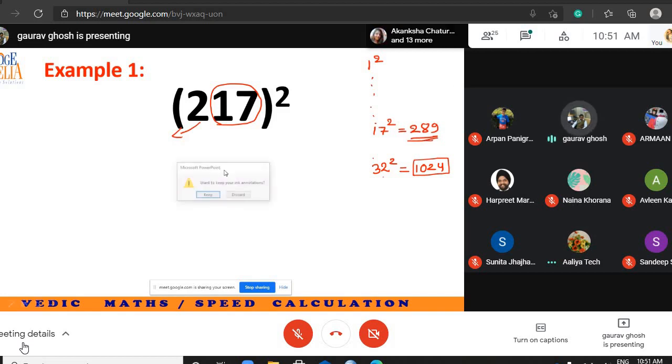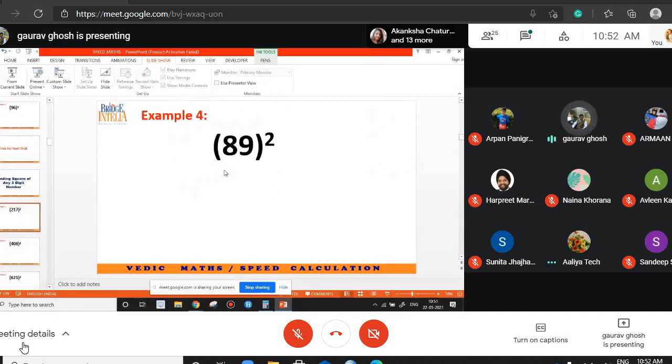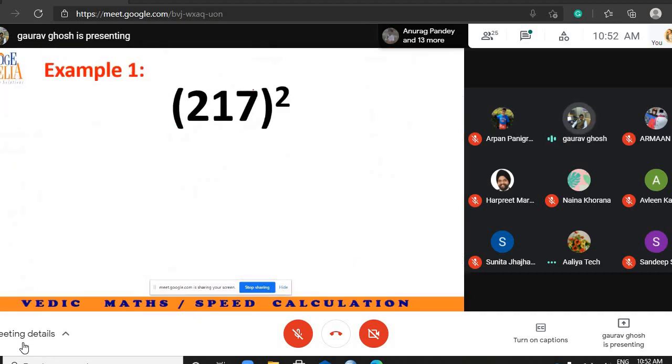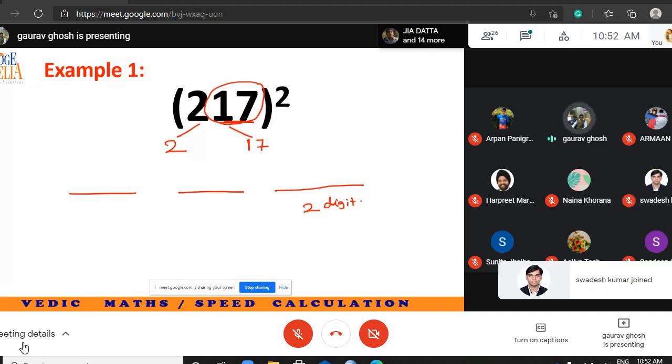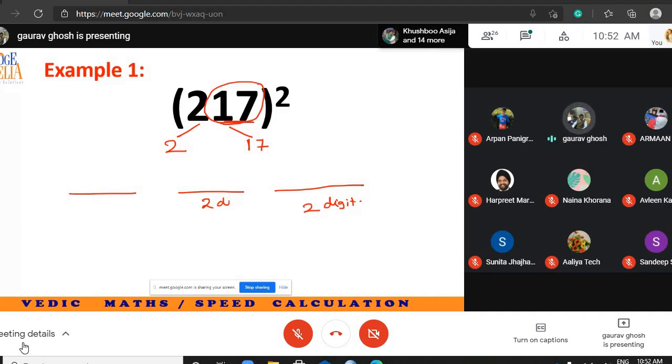So now let us understand what the trick is. This trick works very well if you already know the square of the last 2 digits. So separate the number: last two digits separately and first digit separately. Now make three spaces. Here I am going to write a two-digit number, here as well, and here any digit is welcome.